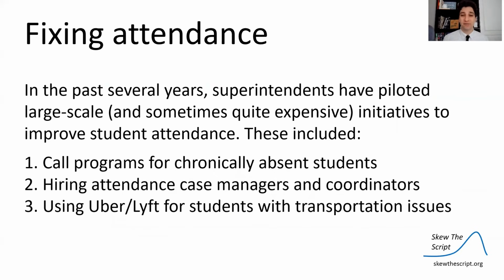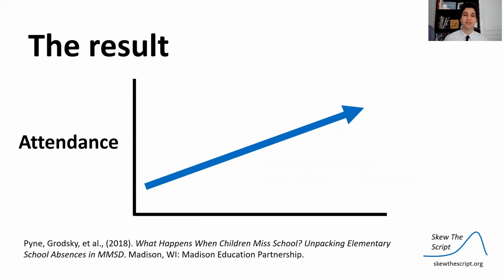So in the past several years, superintendents have piloted large-scale and sometimes quite expensive initiatives to improve student attendance. These include programs where you're calling absent students, robocalling and in-person calling, hiring attendance case managers to work with students and coordinate getting you to school, doing home visits, using Uber and Lyft even for students' transportation issues to make sure they get to school. They predicted if we can fix attendance, we can fix test scores.